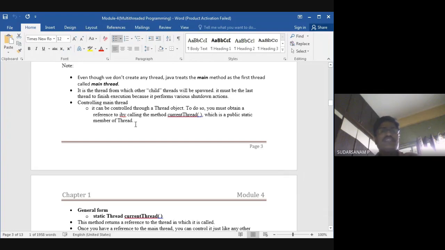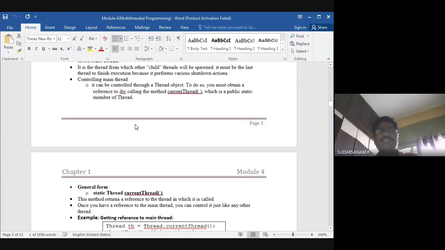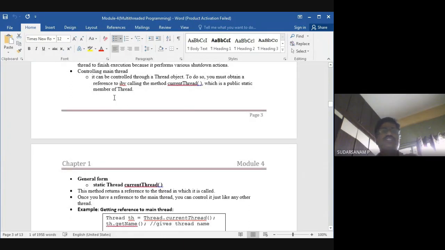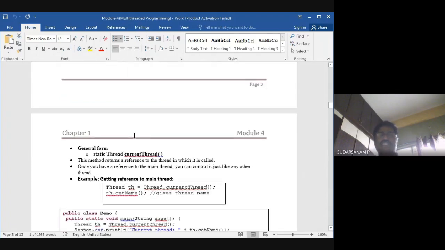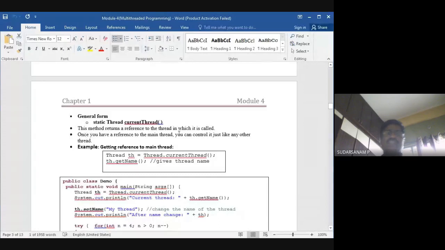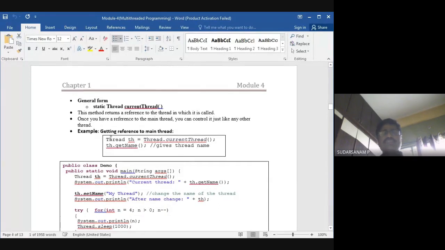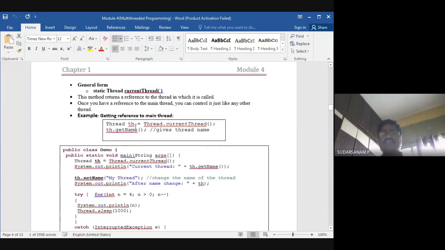Next, controlling the main thread. It can be controlled through the thread object. To do so, you must obtain the reference to the invoking thread by calling the method currentThread, which is a public static member of Thread. Now, the general form of the static method currentThread. An example of getting the reference of the main thread is Thread th = Thread.currentThread. So th.getName gives the thread name also. So here you can find out which thread is executing, and you can find the name also.